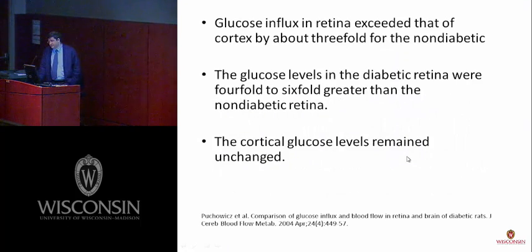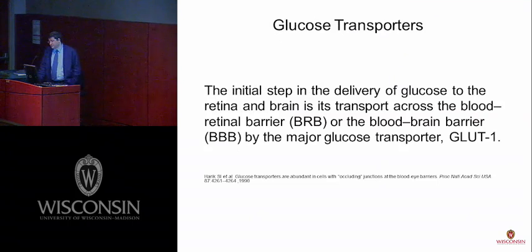through the RPE level. If we inject radioactive glucose in the rat and then remove the same amount of tissue from the brain and the retina, and calculate the amount of glucose in the retina and the brain, the amount of glucose in the retina is threefold more in the non-diabetic retina compared to the brain. If we induce diabetes in the rat and then inject the radioactive glucose, the concentration of glucose in the retina is 4 to 6-fold more in the diabetic retina compared to the non-diabetic retina. At the same time, the glucose level in the cortex remains unchanged.